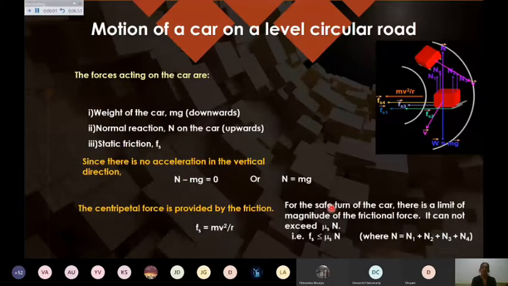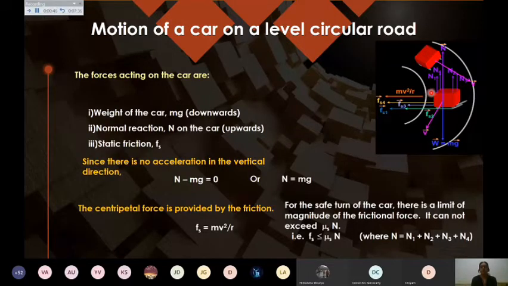Next case is, now I'm talking about a four-wheeler which is moving on a curved level circular road. Circular road, it means it is a level road, and I want to make a four-wheeler move. I will not be able to draw the car, so you can simply draw a rectangular box with the wheels. Then you can understand that it is a level road. It means the road is simply plain, but the curve is there, and on that curve the four-wheeler has to move. So what forces will be acting, that has to be understood.